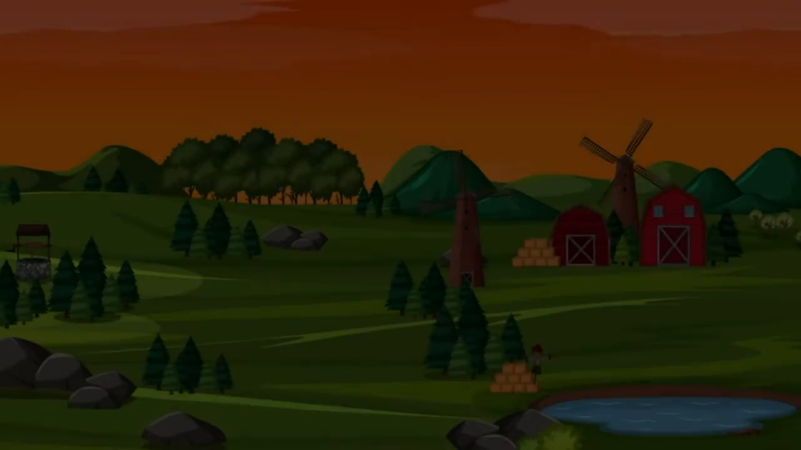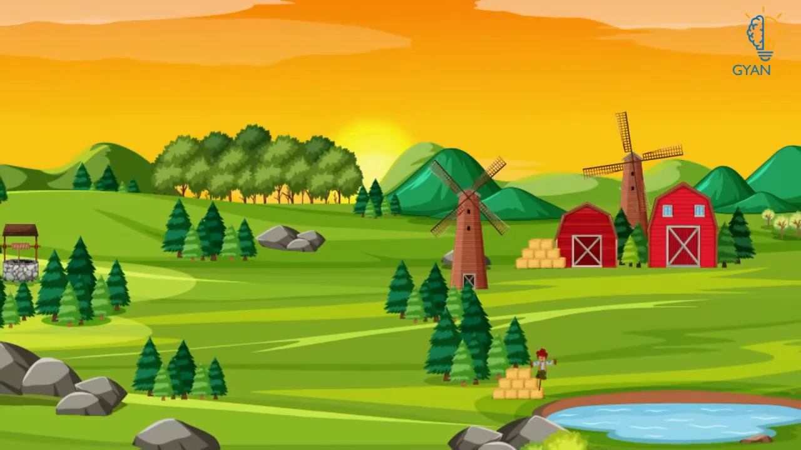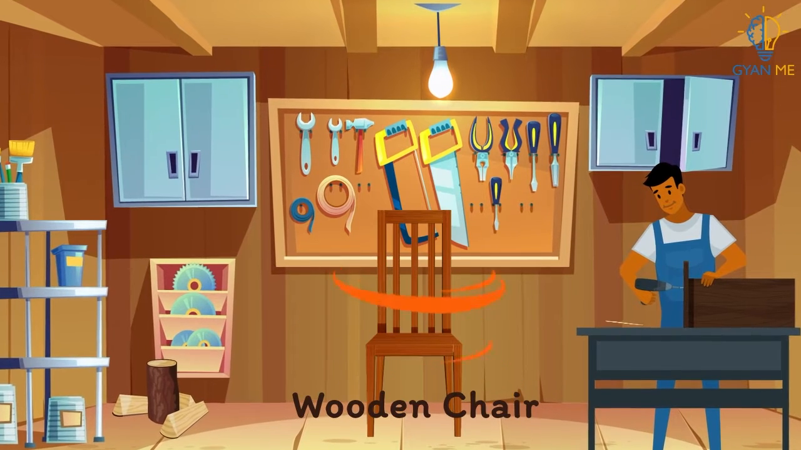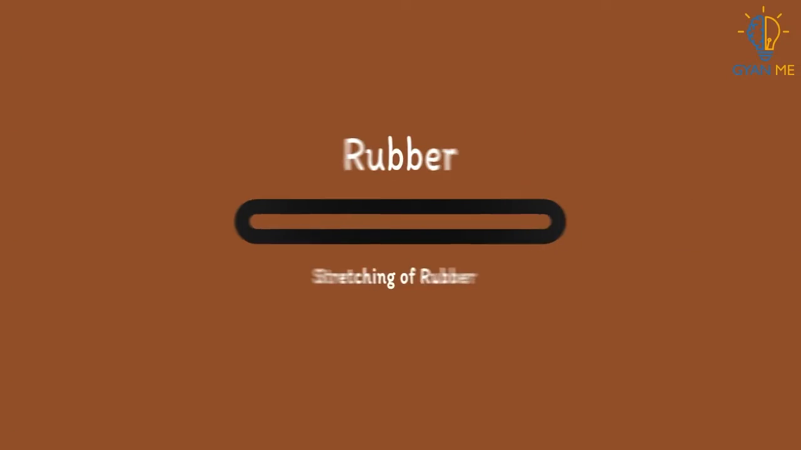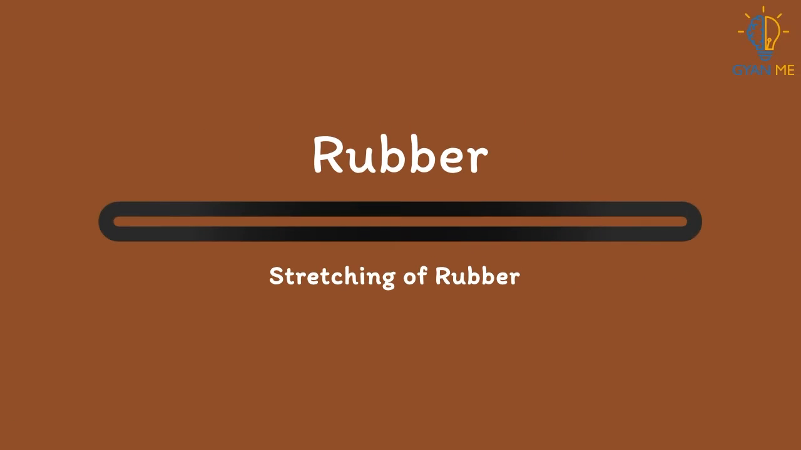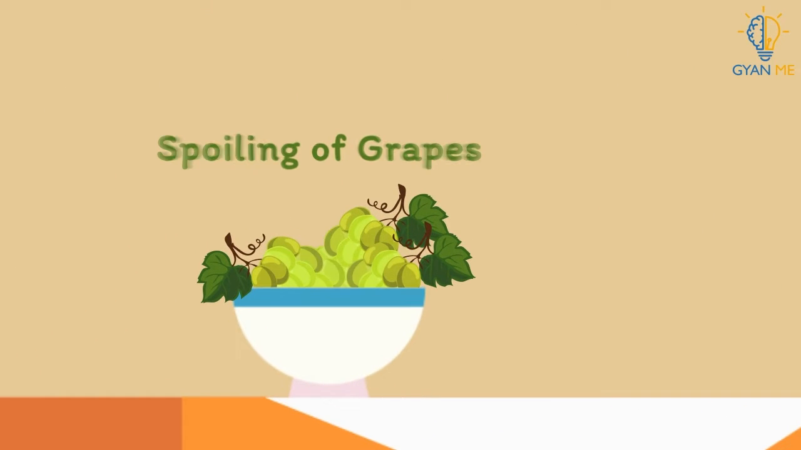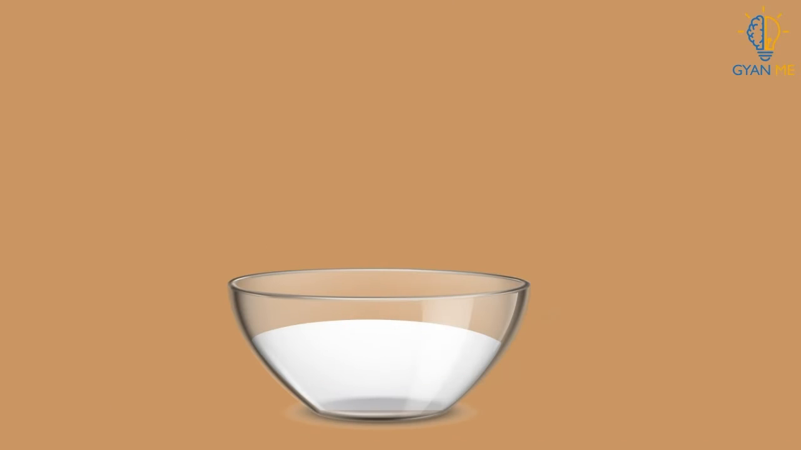Every day in our life, we see a lot of changes happening around us. Like carpenters converting wood to a chair. When we stretch the rubber, its shape changes. Or grapes, when left at room temperature for many days, get spoiled. Likewise, milk becoming curd is a change.